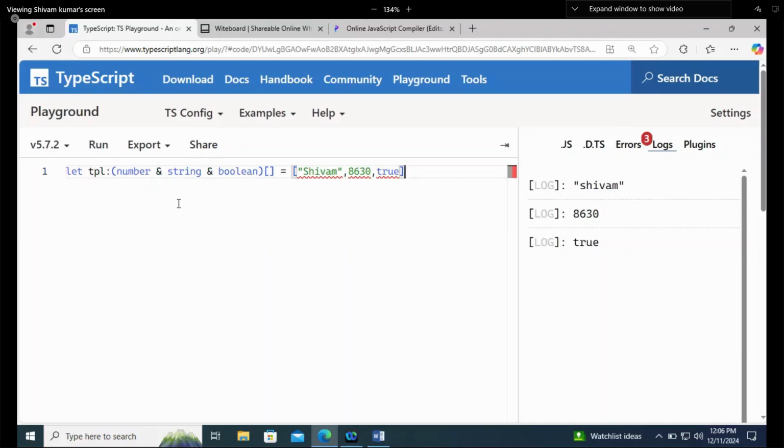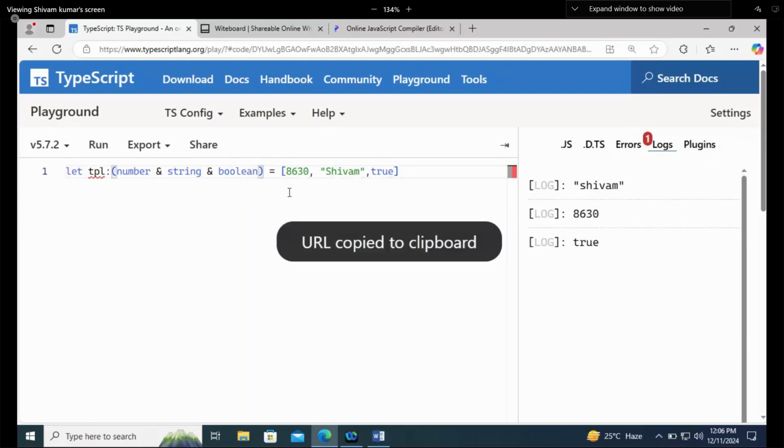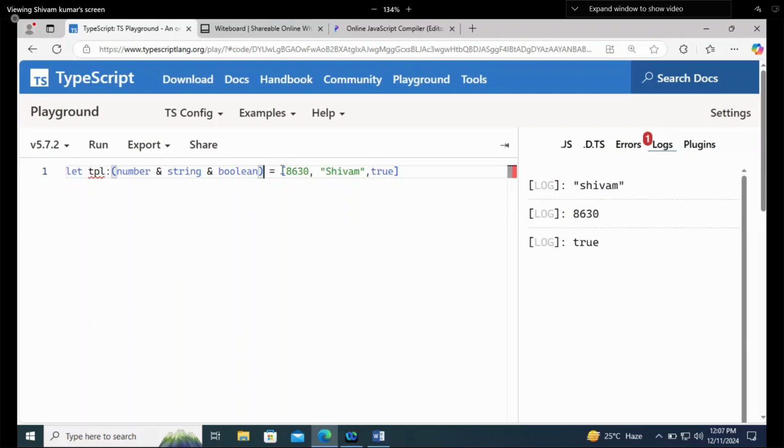Okay, what I will do, I will write this 8630 in the starting like this. I will keep all the values in the way that they are being used here. So number, string and boolean. And as of now, let me remove this particular thing and change this to something like this.